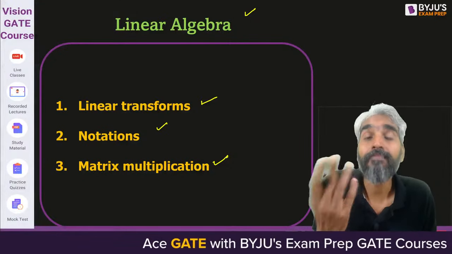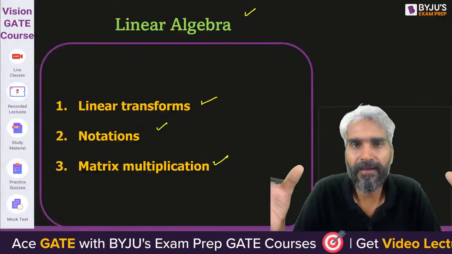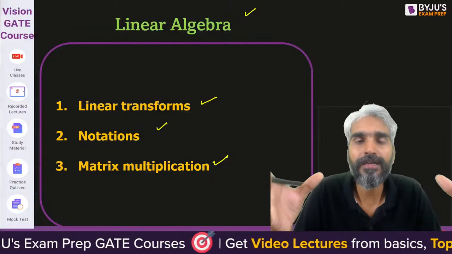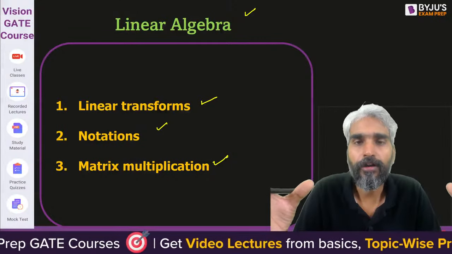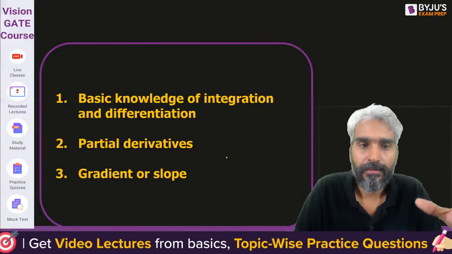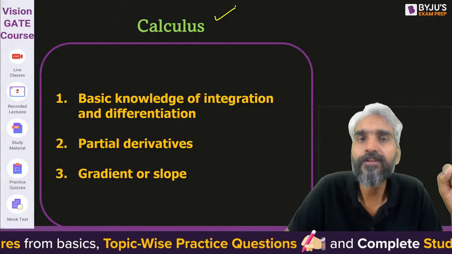Then the notations, matrix multiplication, vector. Using matrices, you can also represent the vectors, right? So that's the idea. And please try to understand, when I say multiple independent variables, they will eventually define a function of multiple variables, right? In that concept, calculus will be used.